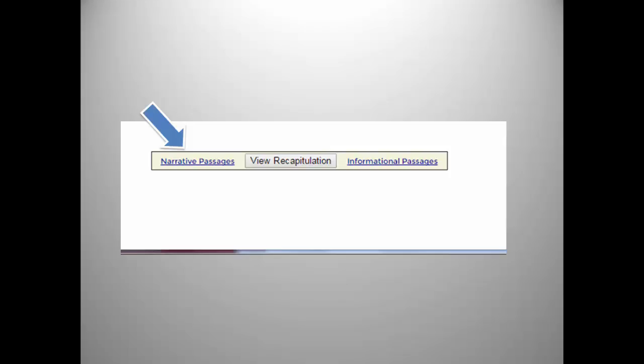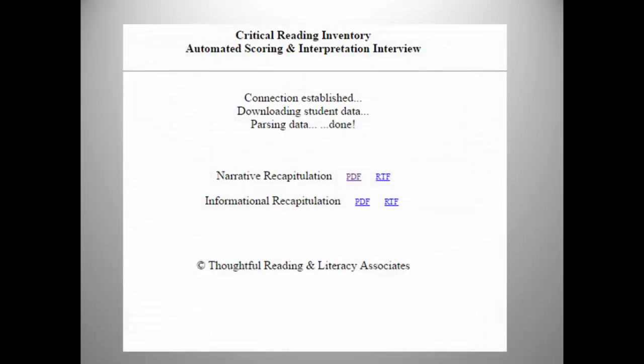And there are certain things you can do, certain things you can't do. However, you can have the information passages, but when it comes to the recapitulation record, you can't combine them. Why? You have two separate ones. Here's what you see when you go to the recapitulation viewing. You will have either narrative or information. So if you're comparing or contrasting, you will end up with two recapitulation records. So let's look at how that will work.